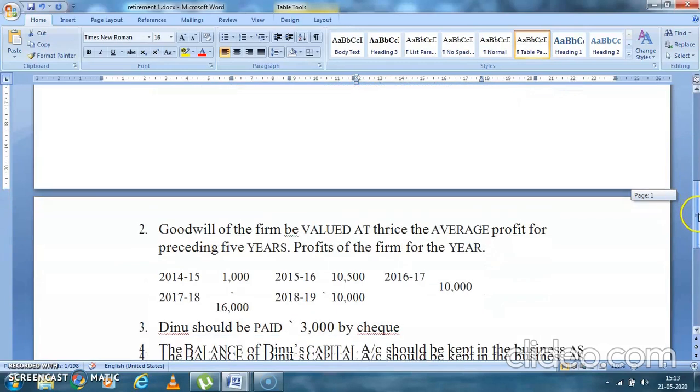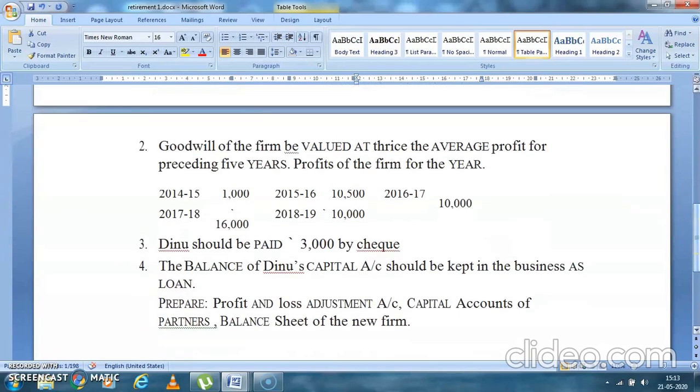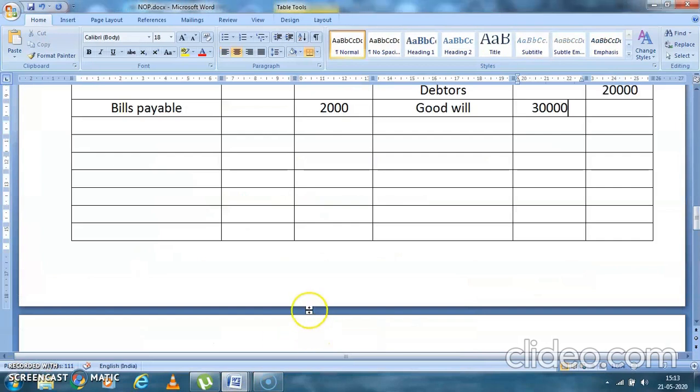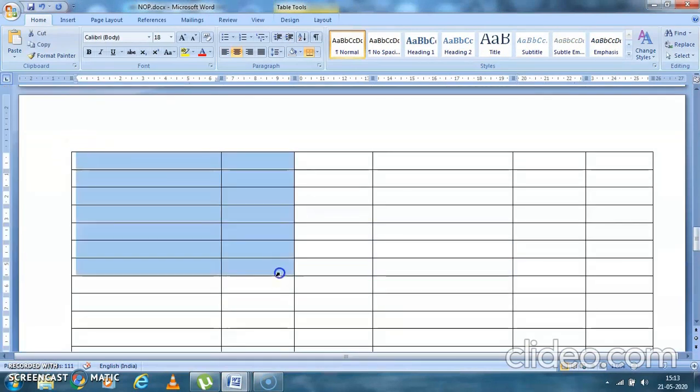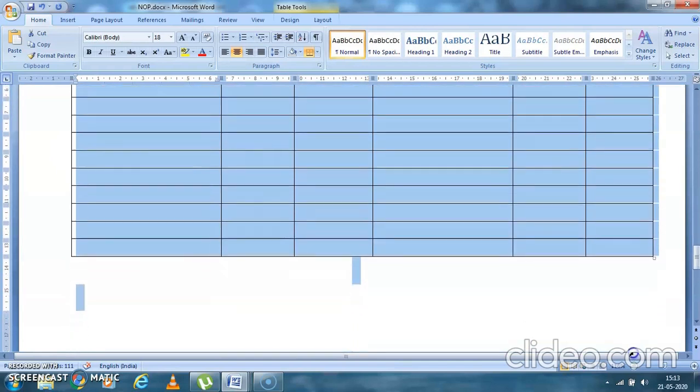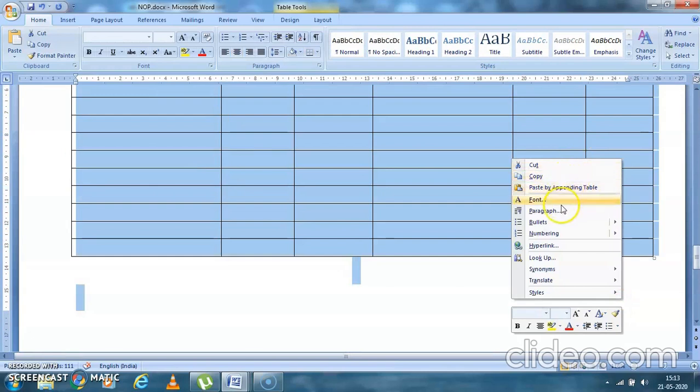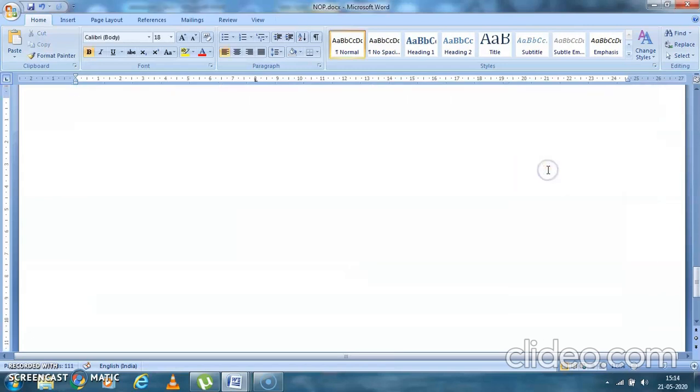Now we'll come to the next adjustment, that is goodwill of the firm is to be valued at thrice the average profit of preceding years. So we'll have to calculate it. So let's do the calculation of goodwill. There will be a working note for this. You'll write here working note number 1, calculation of goodwill.